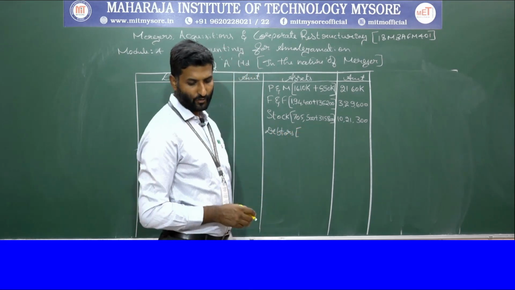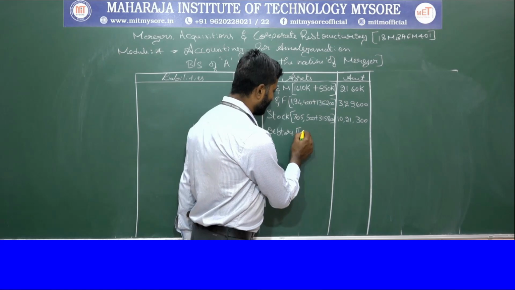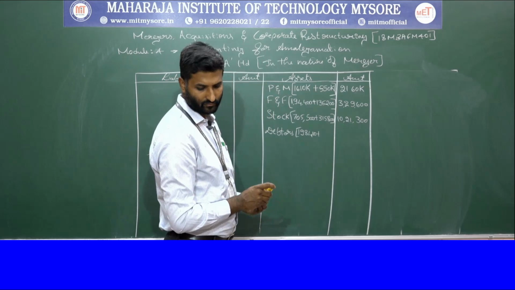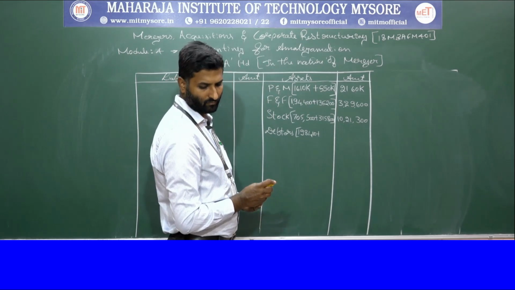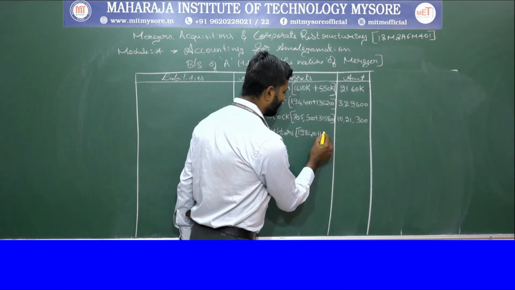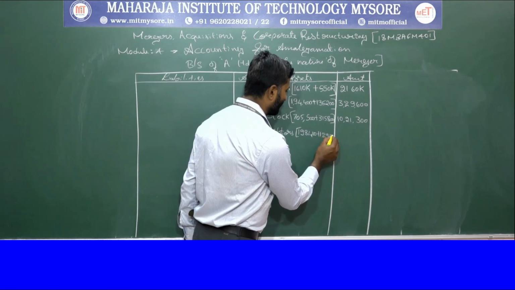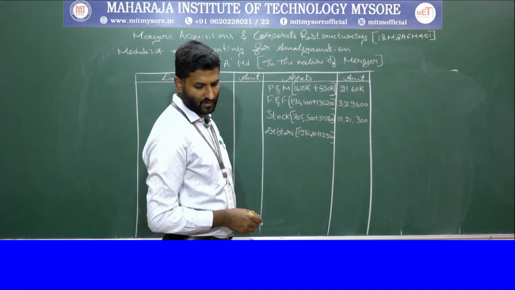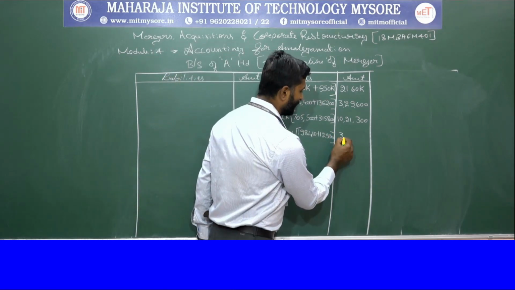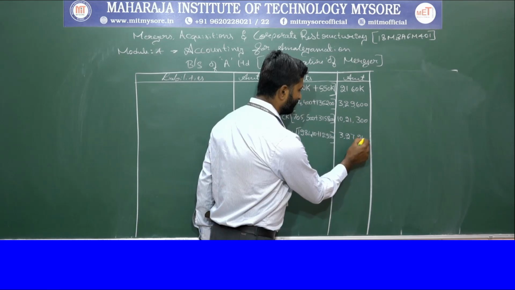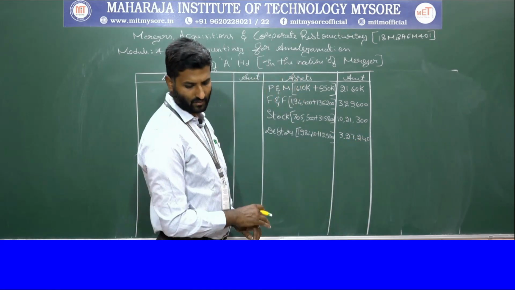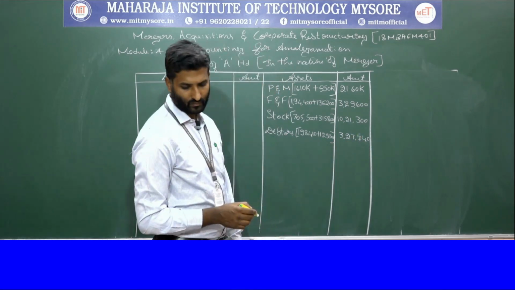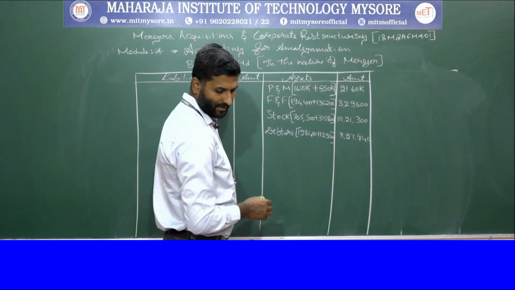Then we have debtors. Debtors amount to rupees 1,98,410 plus 1,29,300. So the total of which is 3,27,740. Then cash at bank.